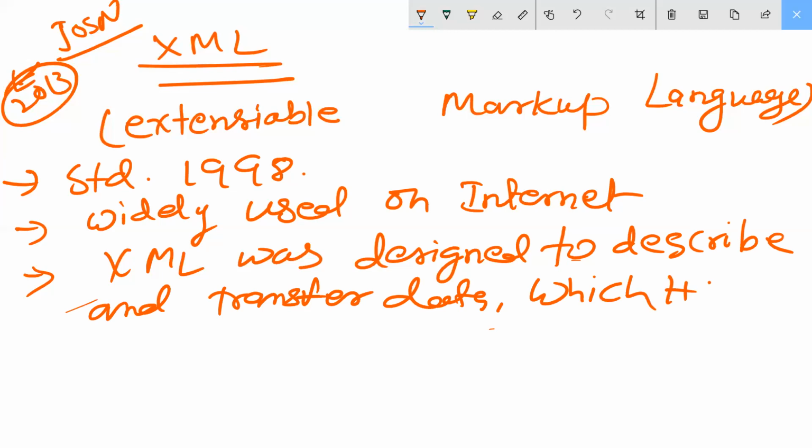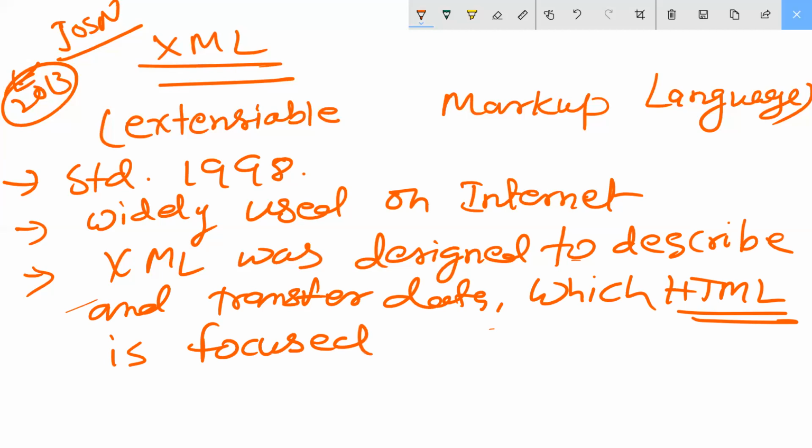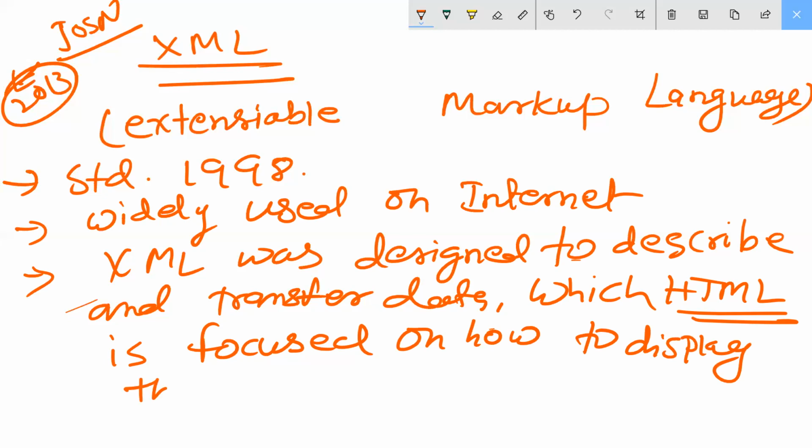HTML is focused on how to display the data. Guys, do you have an idea about the HTML programming language?